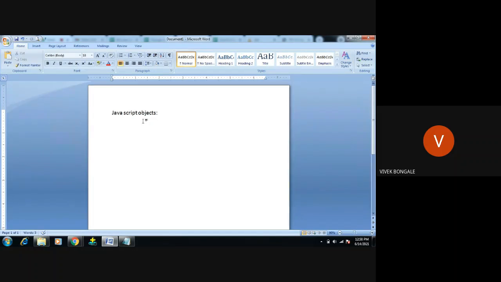How to create objects in JavaScript? By using the keyword new. This is very important, guys. In programs, we are going to use this keyword many times. Wherever you see this new, you have to understand that we are going to create a new object in JavaScript.